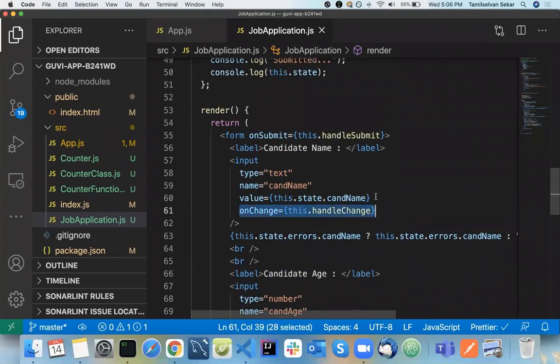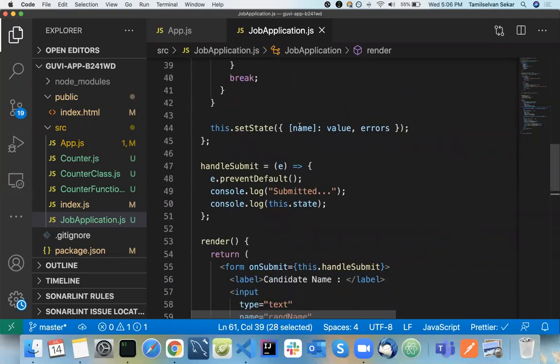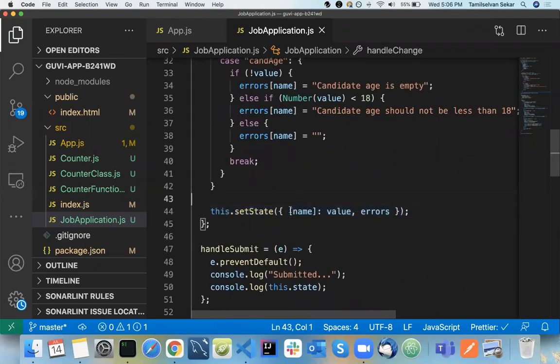So that's why in onChange, we are updating our state here. So how to dynamically update them? If we don't know the key, we can have a placeholder, something like a square bracket, and whatever the name value will hold, that will sit here, and that particular value will be modified.